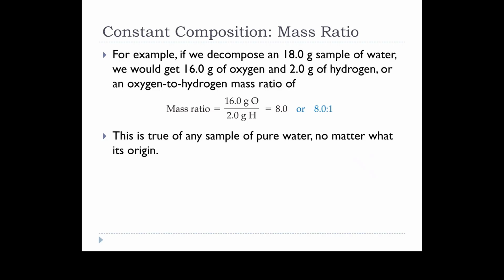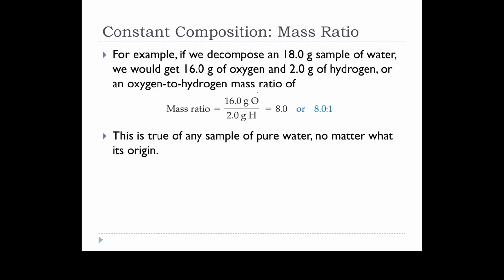So if we were to do that, we get 16 grams of oxygen, 2 grams of hydrogen. And so there's a ratio there, a mass ratio of 16 grams of oxygen to 2 grams of hydrogen, or 16 to 2, or 8, or 8 to 1. And so we're gonna take you back to math for just a minute.